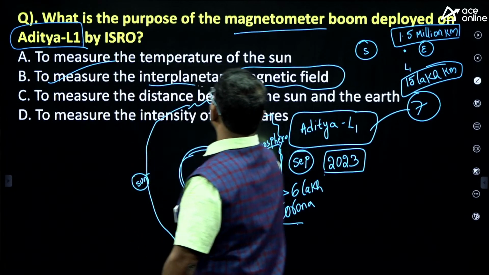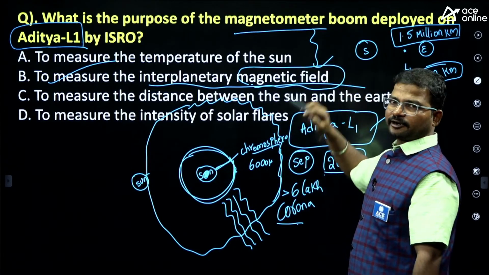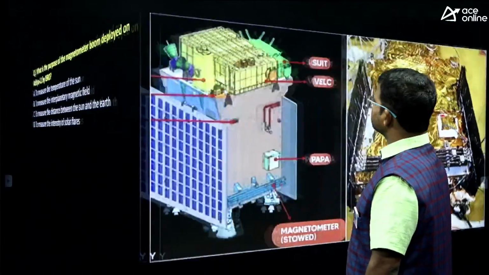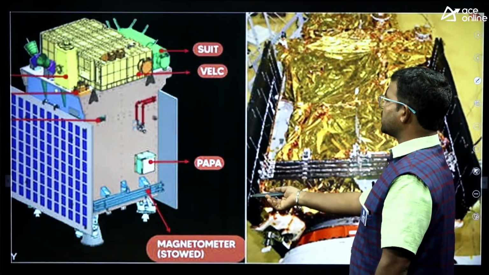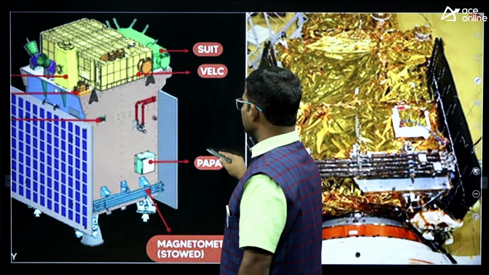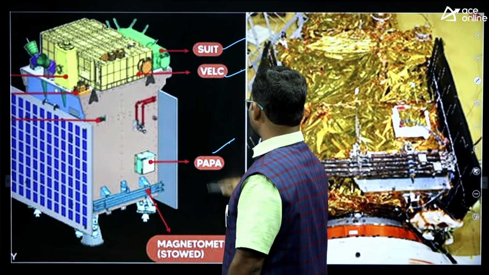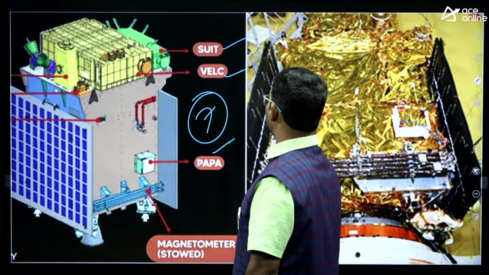To measure the interplanetary magnetic field, we are using this magnetometer. So here it is, this is the magnetometer. The magnetometer is located here. Papa, next VELC, next SUIT. So around 7 payloads we have.